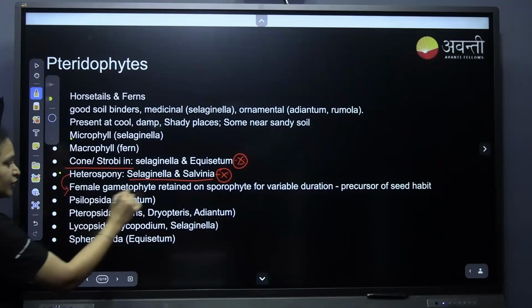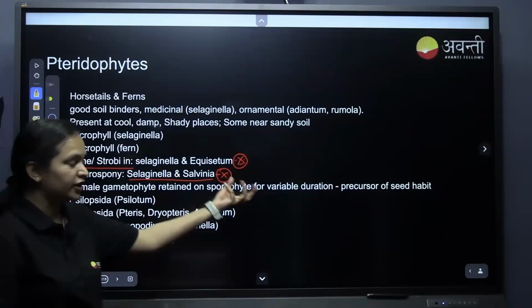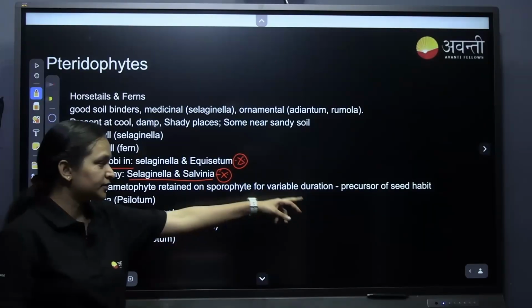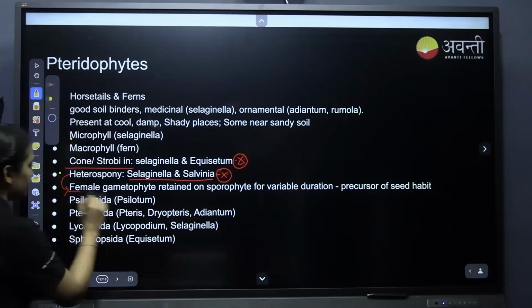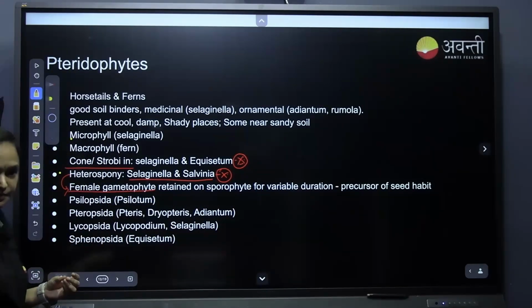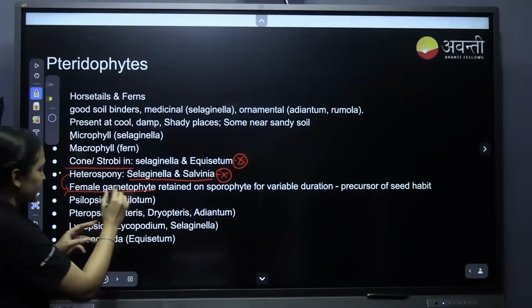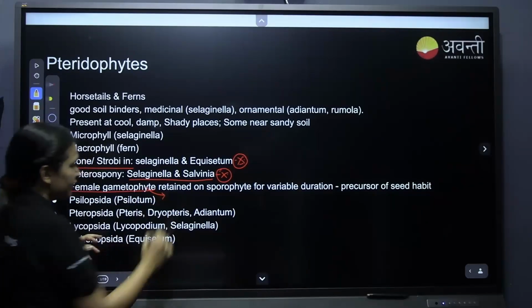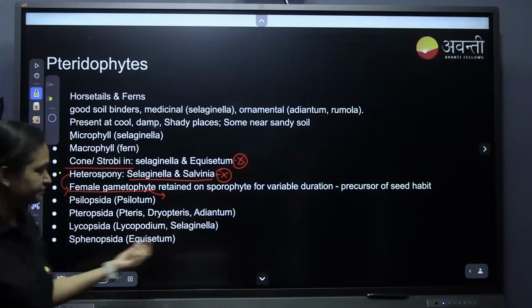The female gametophyte is retained in the sporophyte for a much longer duration. That has become the precursor for seed habit, because it gives much importance to the female gametophyte. For the fusion to take place, the female gametophyte was retained in the sporophyte.